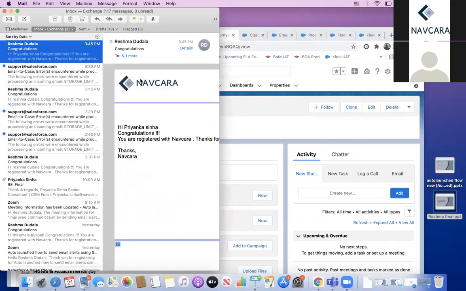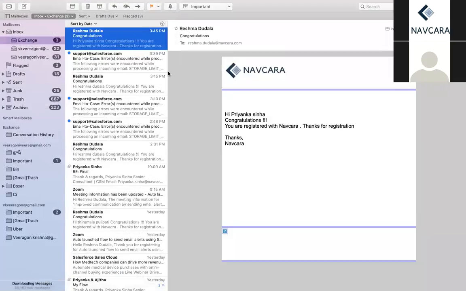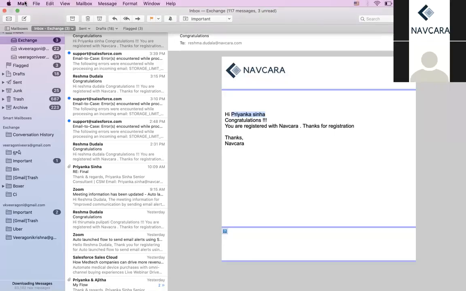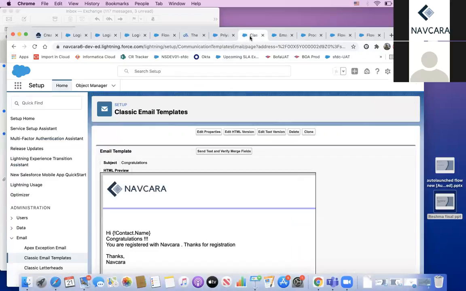We got this email. Here you can see the email is triggered successfully and it's showing the name that is available in the record. It's Priyanka Sinha, and the rest of the message is plain text that is available in the email template. Let me show you. Yes, this is the plain text which we got in the email.